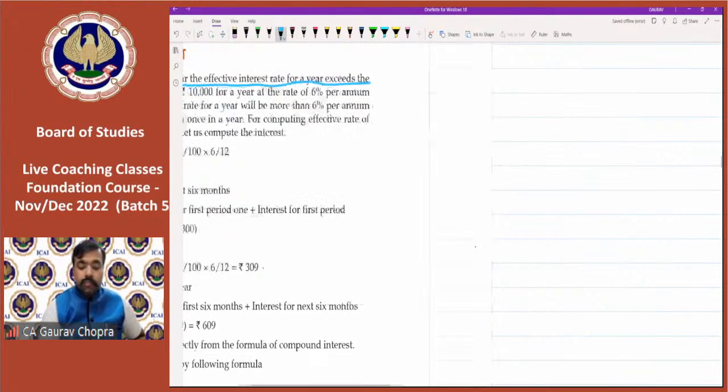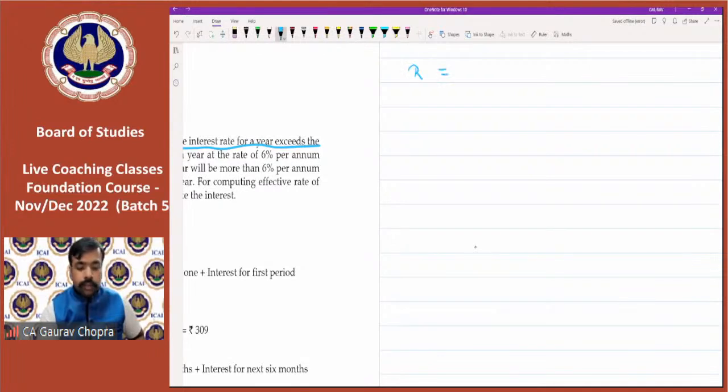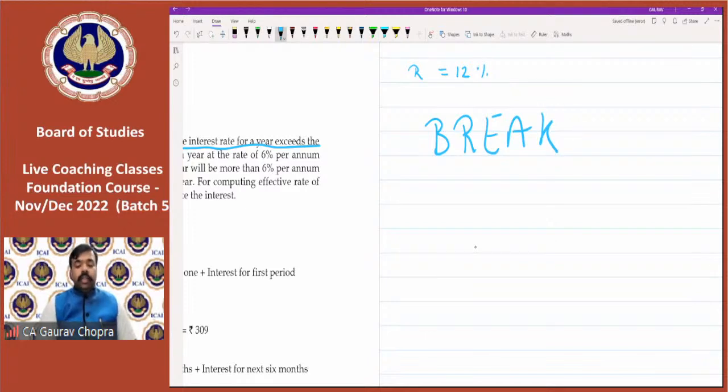Let's say if the rate is 12%, or you can take a break, short break, and then after that we can continue with this, all right? So let us take a small break of 5 minutes, and then we can continue with this topic and then continue with the exercise so that we can complete this chapter today, this compound interest today. And next session will be on annuity. All right. So break of 5 minutes.